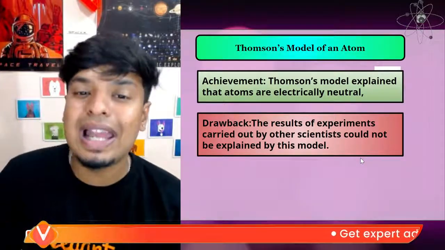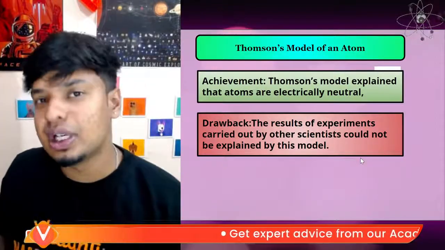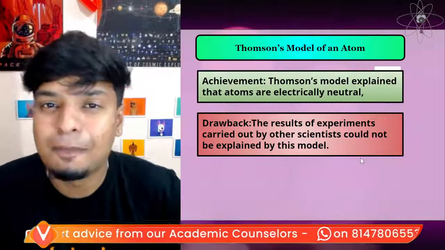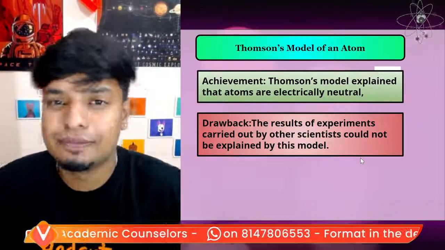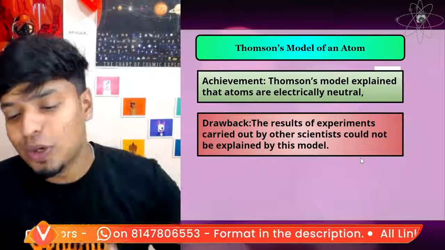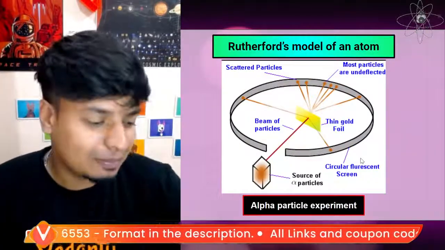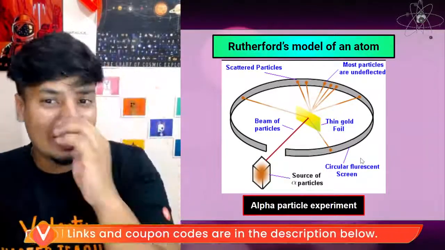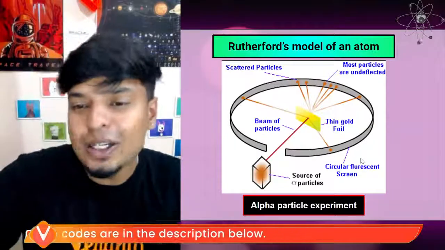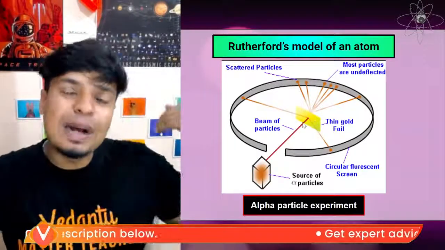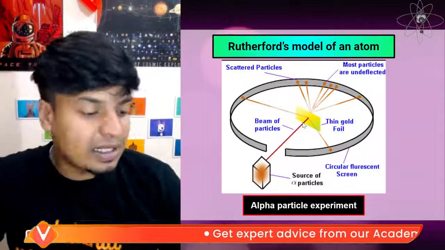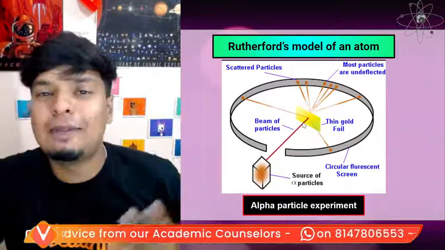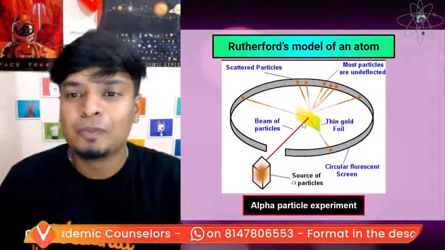So Thomson's model explained that atoms are electrically neutral, but when other scientists carried out their experiments, they were not satisfied with it. One such person who was not satisfied is Rutherford. Rutherford came with an amazing experiment, the alpha particle experiment. He took a thin gold foil and started passing alpha particles through it. Alpha particles are high energy particles. So he took an alpha particle ray gun and passed the alpha particles towards the thin gold foil.